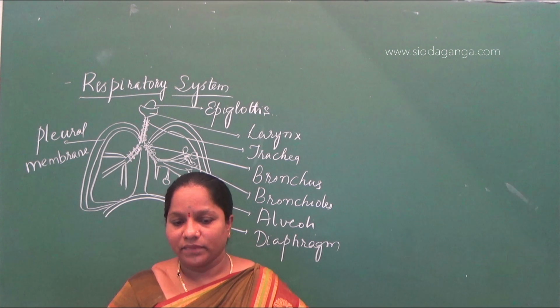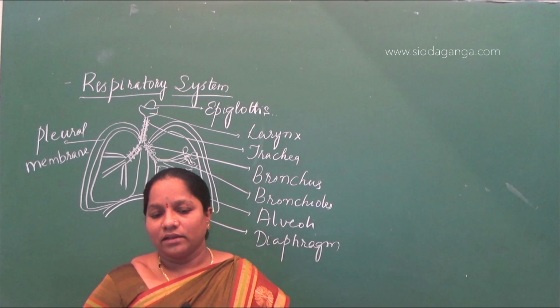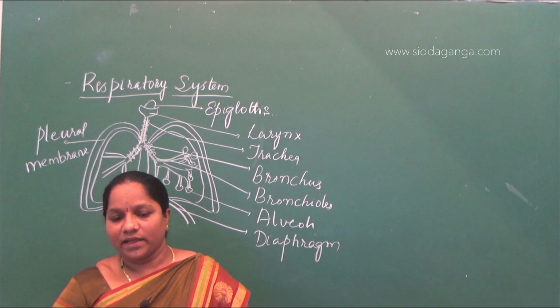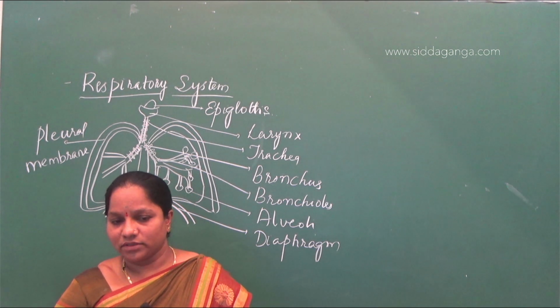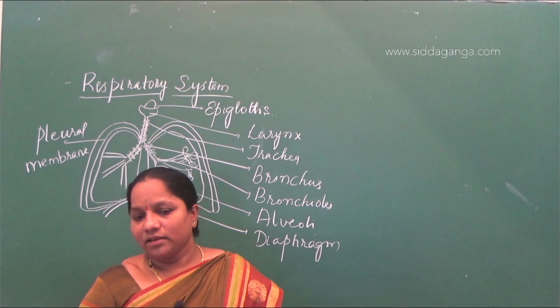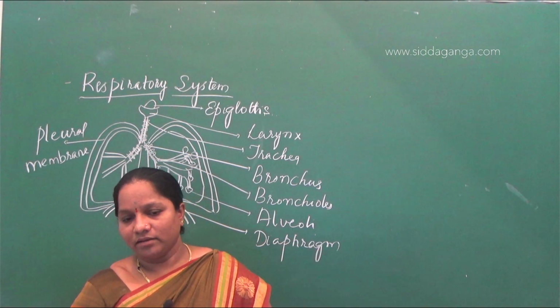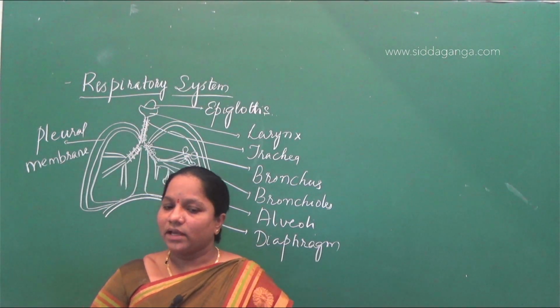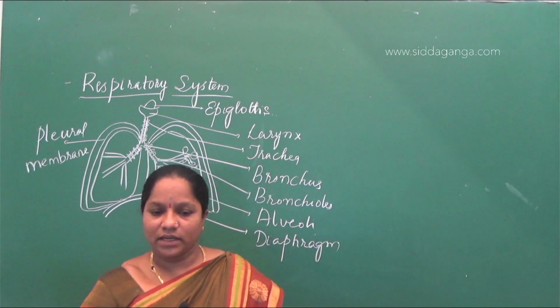The fourth option also gives larynx instead of pharynx, so it is also wrong. So the first option is the correct answer.